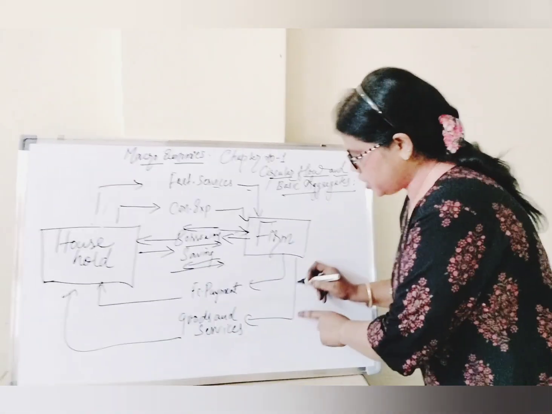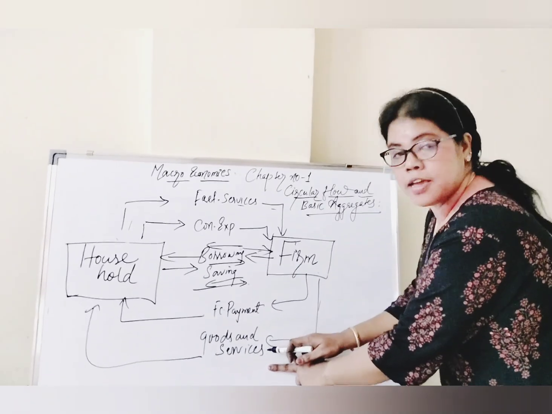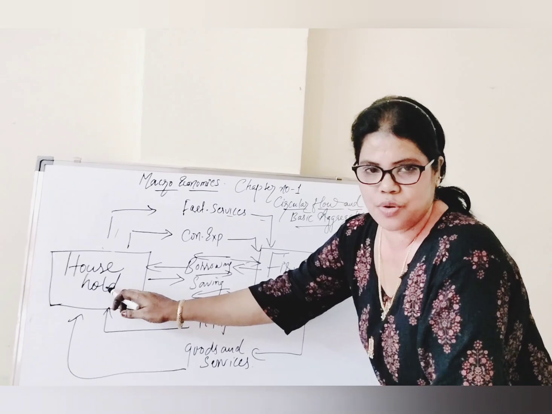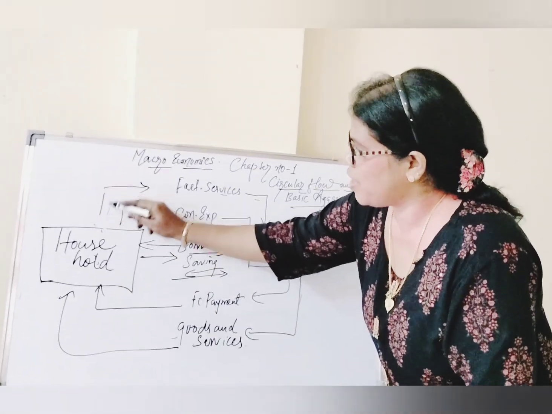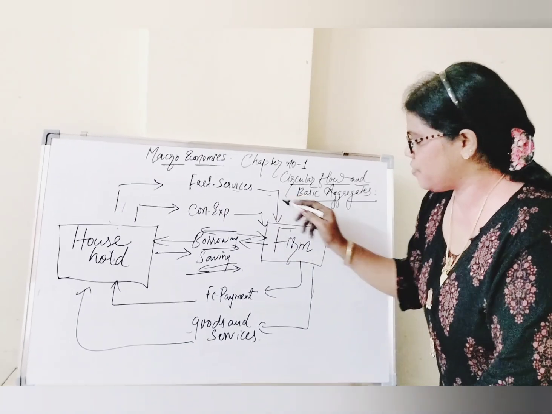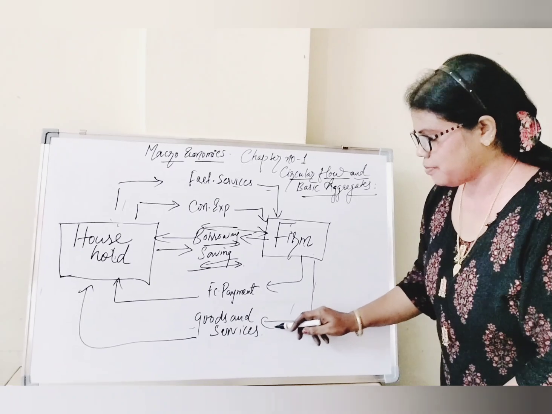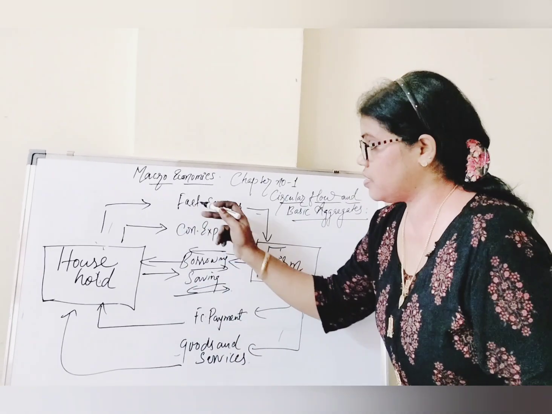The firm is producing goods and services, for whom? To the household. Look here. The household is providing factor services to the firm, and the firm is providing goods and services to the household.